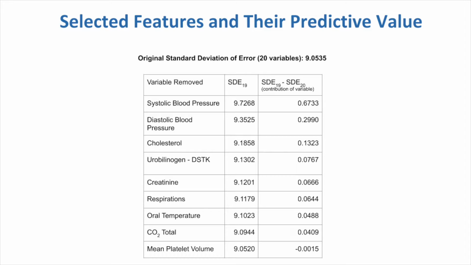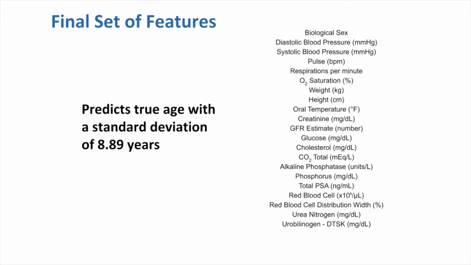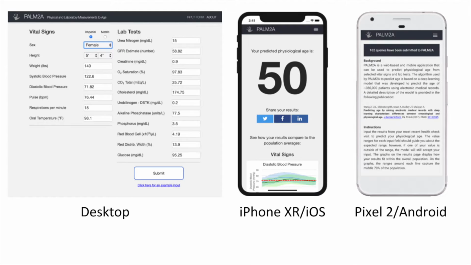significant variable to keep. However, when another measurement like mean platelet volume was removed, the model actually performed better, shown by the negative value, and could be replaced by another, more indicative variable. I repeated this process until I was satisfied with each variable and their contributions. This is the final set of features I determined with a much lower error, and my next job was developing an interface for the end user to input all their data.